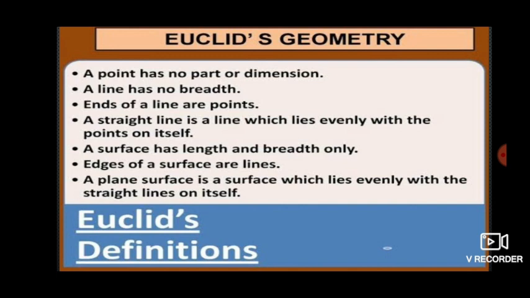A line we can extend lengthwise, children, but if you observe, there will be no breadth. This is the definition given by Euclid for the line. Next, children, the ends of lines are points. If I want to end the line, we need not draw one more line. For that, putting one point is enough. That is nothing but, the ends of lines are points.